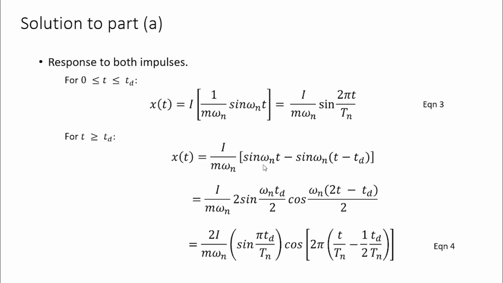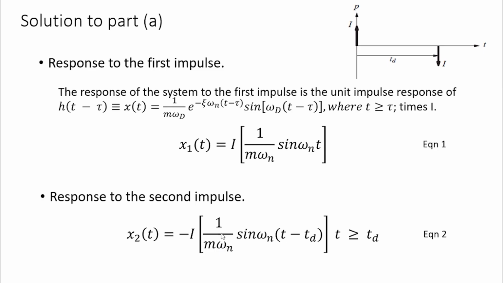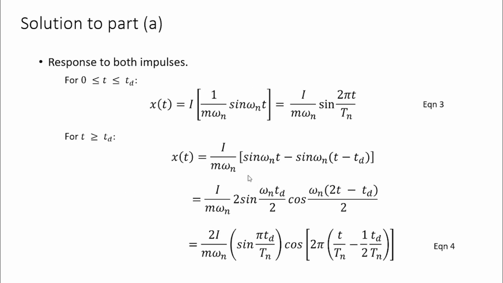So we can add sine omega n t, then we can add x2, that is minus sine omega n (t minus td). So this is the total response when t is greater than td. We can simplify this equation and reduce it to this expression.